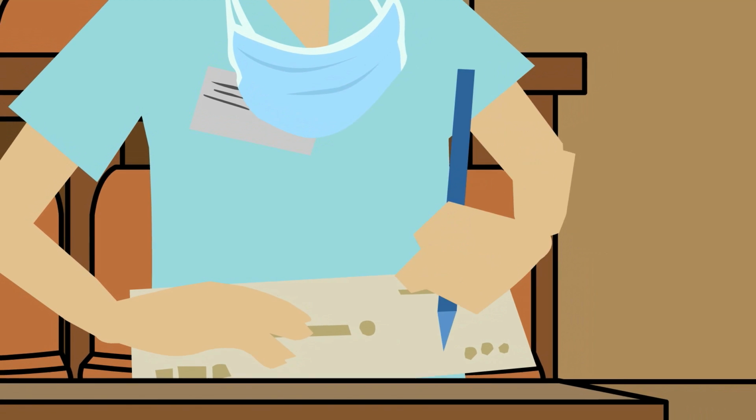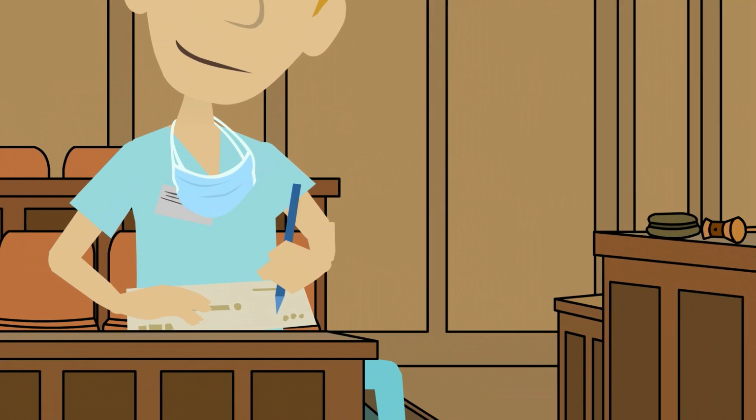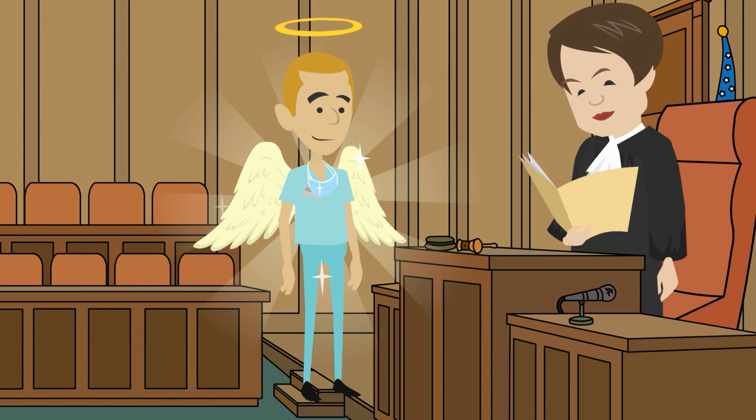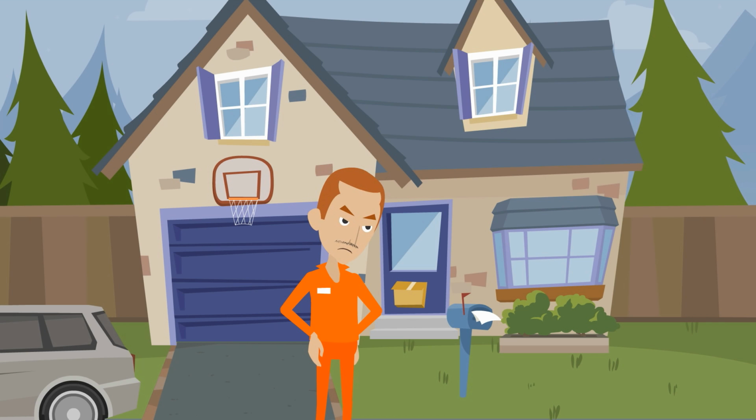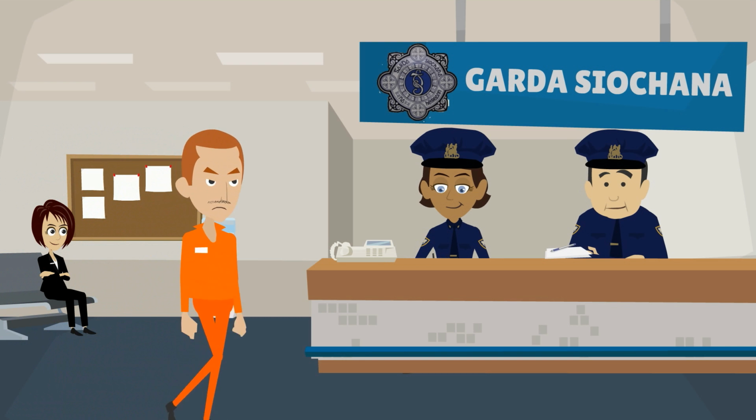In this case, the offender gives an undertaking to the court that he will be of good behavior and will not repeat the offense again. The probation order contains conditions for the supervision and behavior of the offender, including where he should live and when to report to the authority.